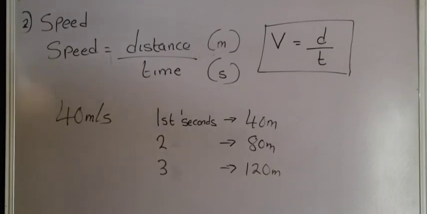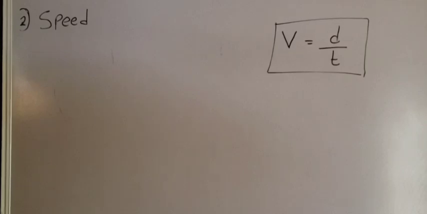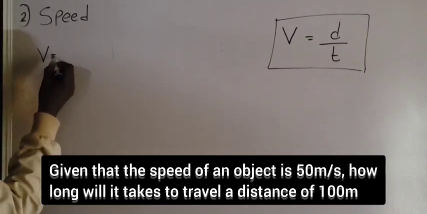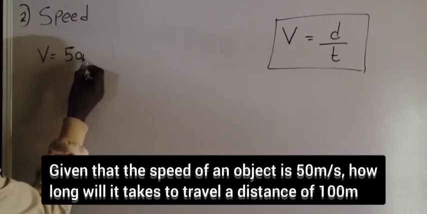Let us have some worked examples on speed. Question 1. Given that the speed of an object is 50 meters per second, how long will it take to travel a distance of 100 meters? Now, let's first write out the parameters that we are given in the question. We are given that the speed of the object is 50 meters per second. So, v is equal to 50 meters per second.